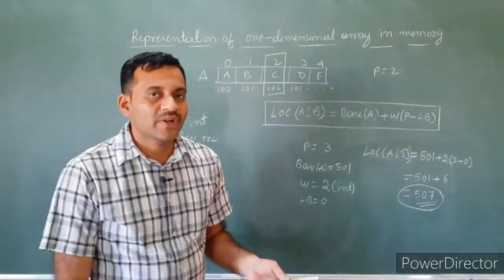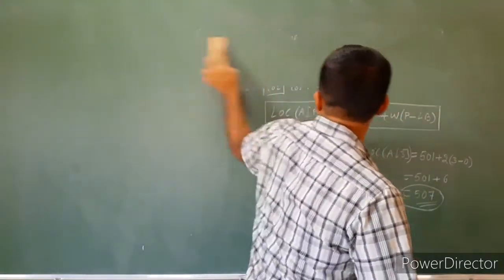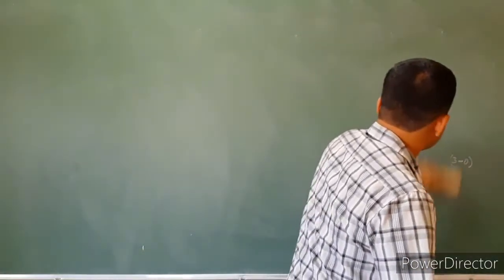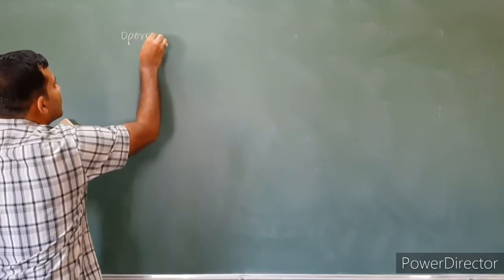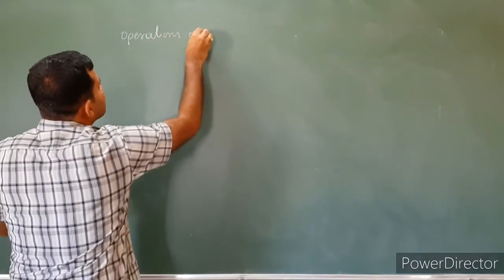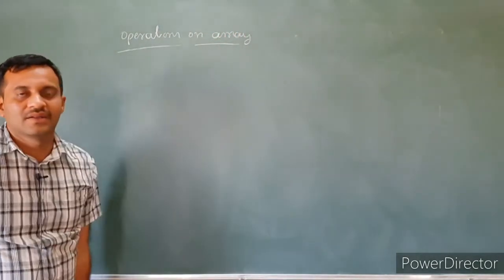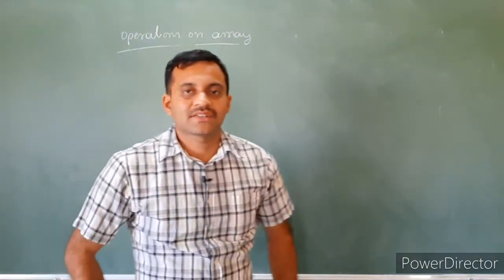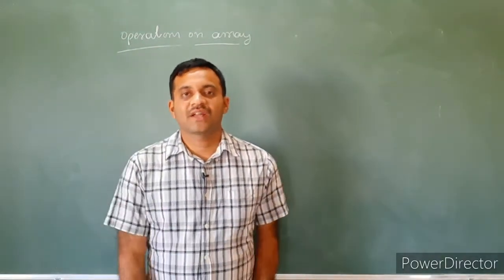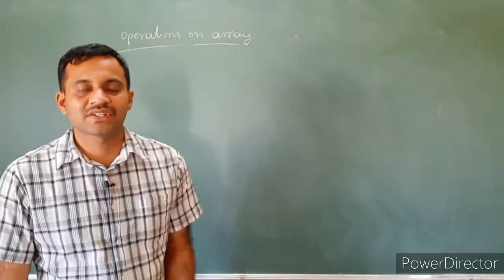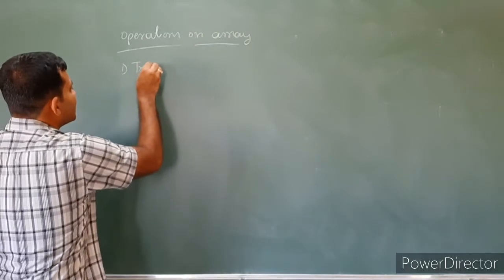Let's discuss operations on array. Array is a linear data structure, hence all linear operations can be done on an array. The linear operations are, first one, traversal.